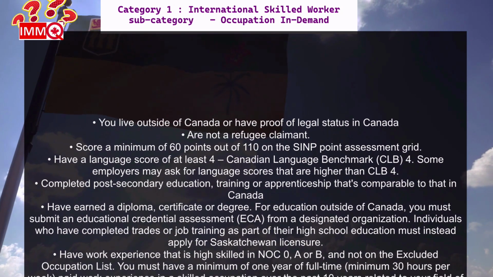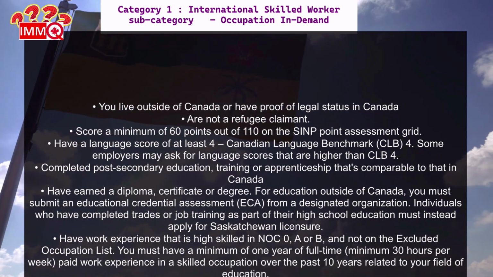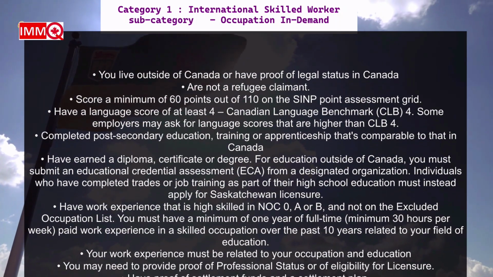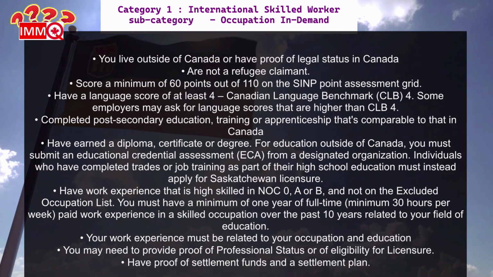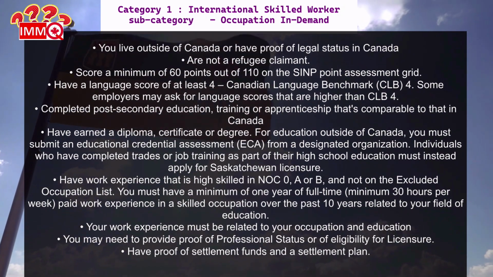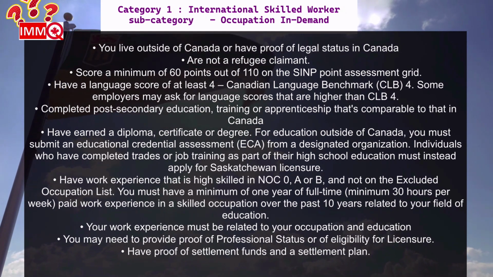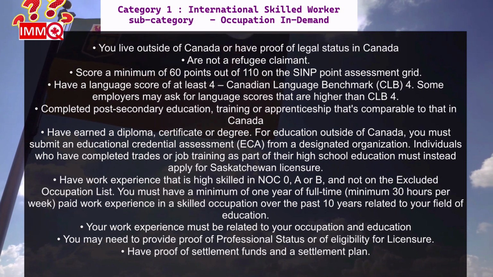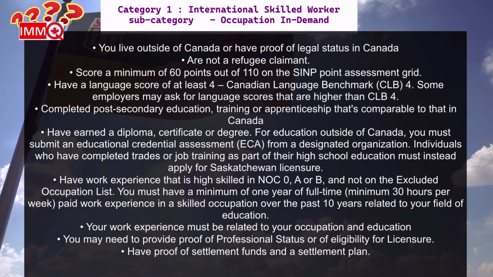Some employers may ask for language scores that are higher than CLB 4. Completed post-secondary education, training or apprenticeship that is comparable to that in Canada, and have earned a diploma, certificate or degree. For education outside of Canada, you must submit an Educational Credential Assessment, or ECA.